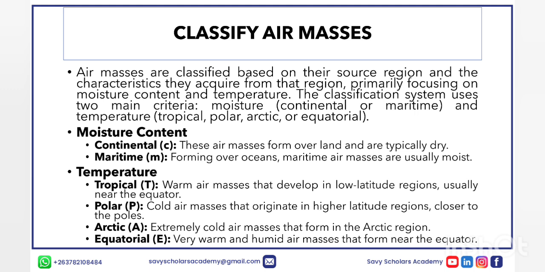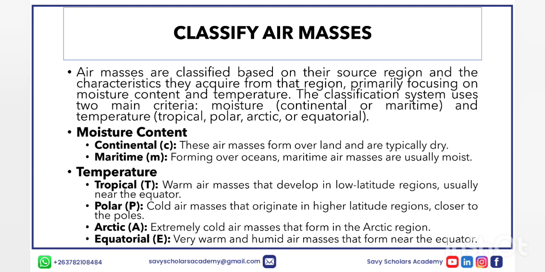Now when we are classifying them according to moisture content, you have to highlight that if it is continental, you then highlight where it is originating from, that is overland, and their characteristics, which is typically dry. And when you are dealing with the maritime, we are saying they are forming over oceans, and the maritime are usually moist because they are forming over oceans, which is water bodies. Then these ones, they are usually dry because they are forming over land.